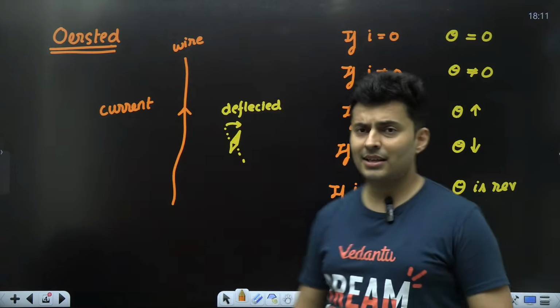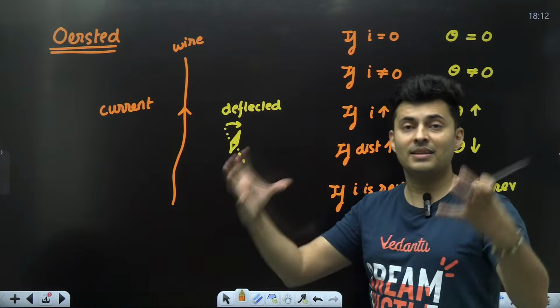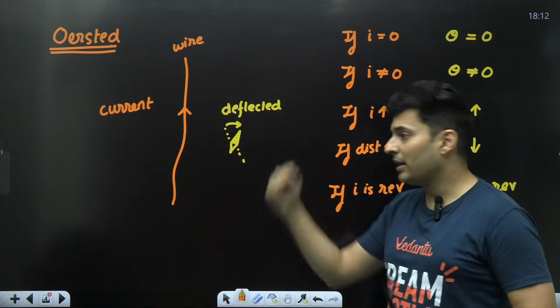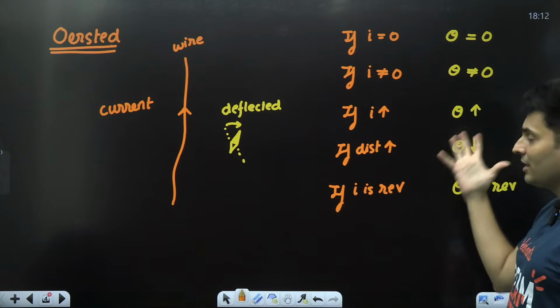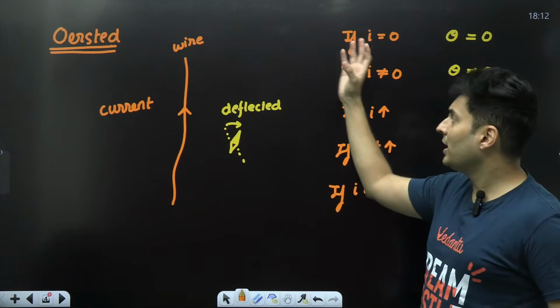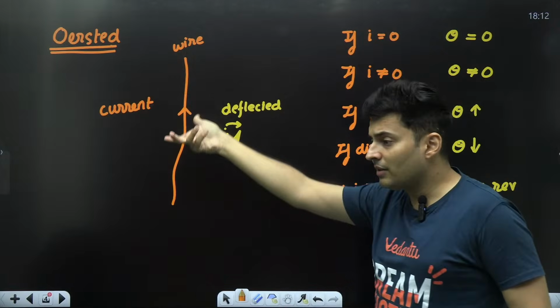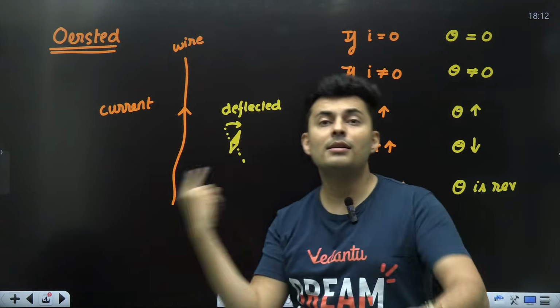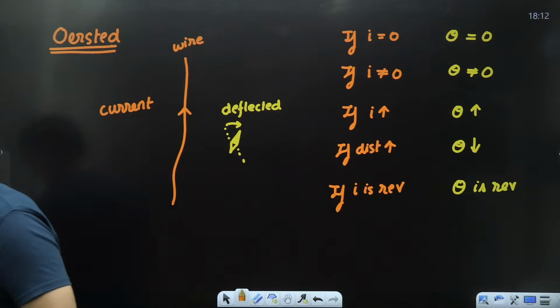So same way, guys, the closer you are, the stronger the aura or the presence which is felt by the magnetic substances. So the distance reduces, the aura increases, the current increases, the field increases. If there is no current, then there is no deflection. If the current is reversed, then the magnetic field reverses the direction, and that's why the deflection also reverses.